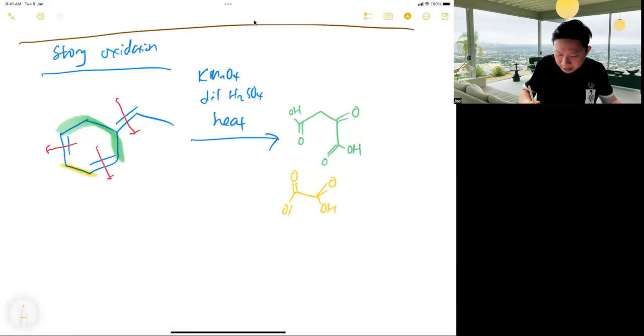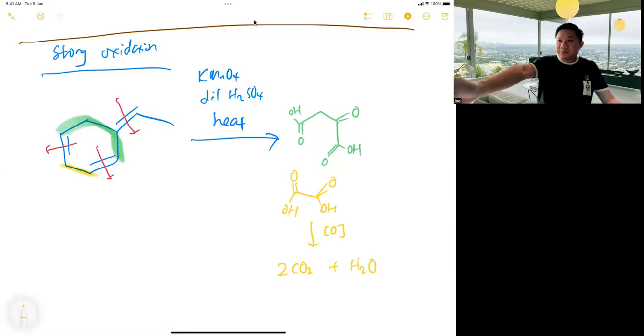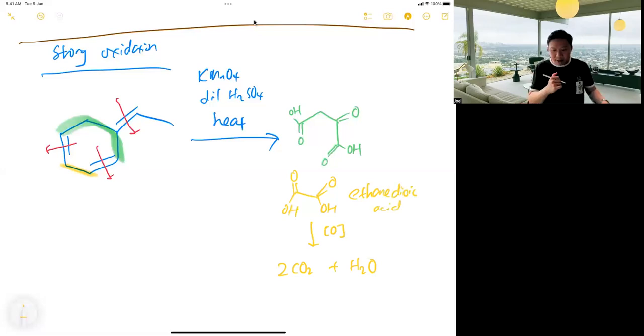You must know that this compound doesn't exist. It will further oxidize to form 2CO2 and H2O. Understand? What's the name of this one? Ethanedioic acid, because there are two acid groups and two carbons.